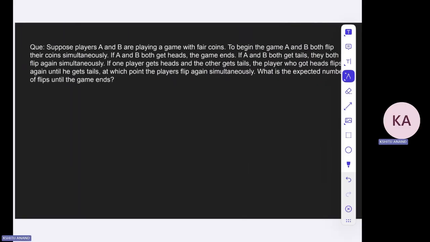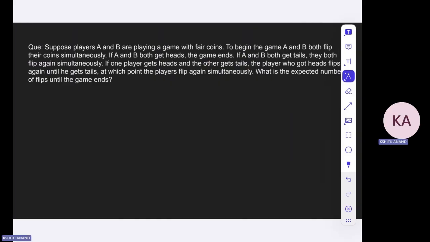Let us do the second question. This is a bit on the harder side.